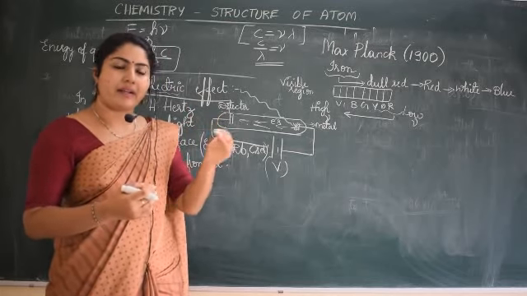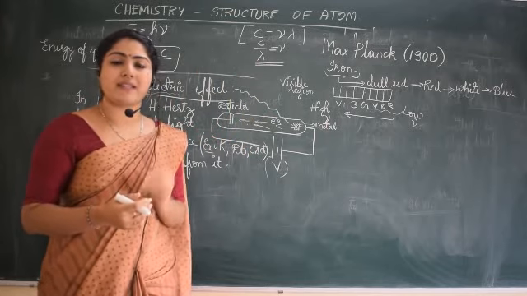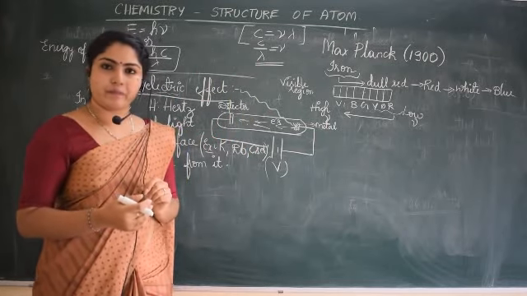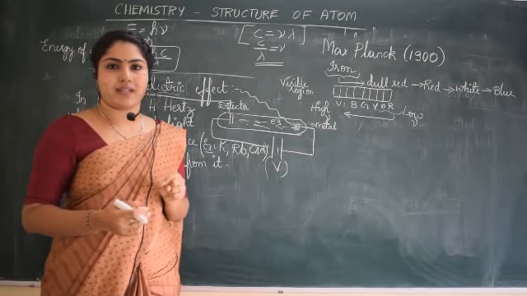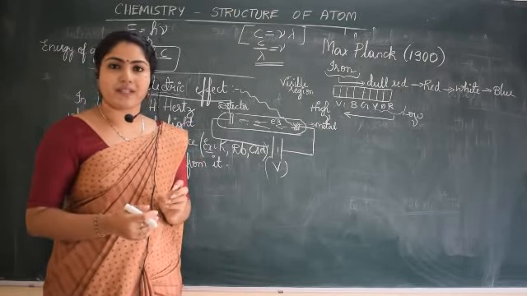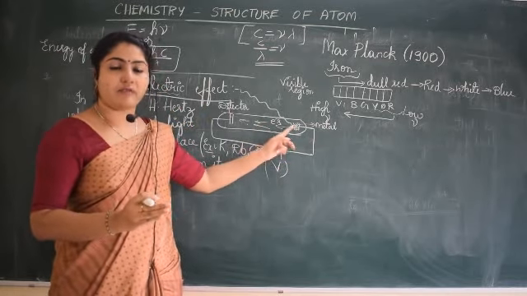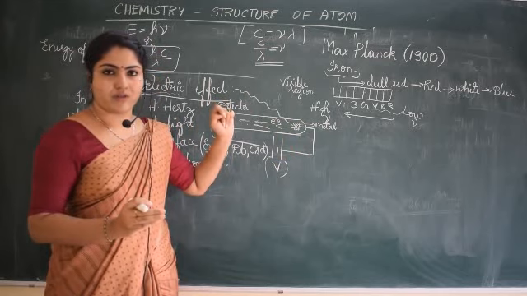But for every metal, there is a particular frequency above which they can see the photoelectric effect. That minimum frequency is called the threshold frequency. What is threshold frequency? The minimum frequency required for the metal for the ejection of electrons.